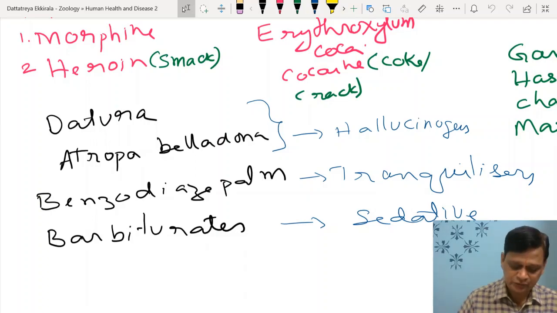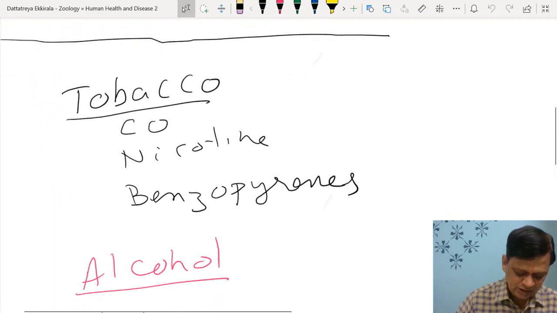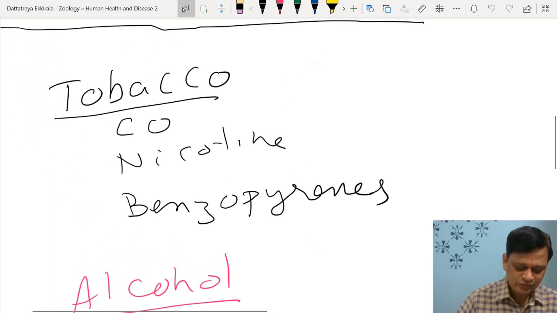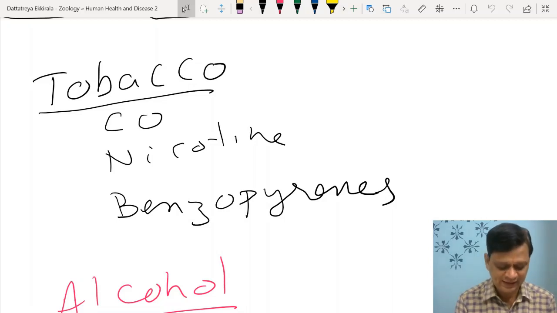Barbiturates, sedatives, sleep inducing are called sedatives. Then tobacco, from many years, I can say we have more than 300 years history of tobacco used in different things like chewing, smoking, cigarette, cigar, and even snuff powder form it is inhaled.